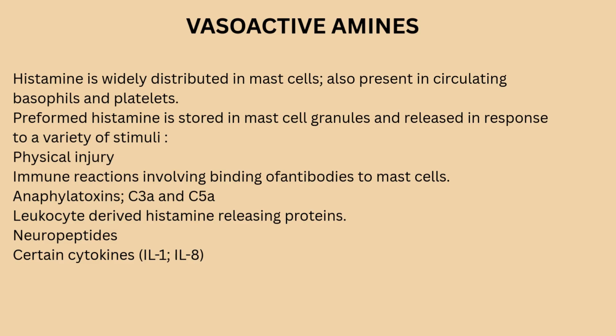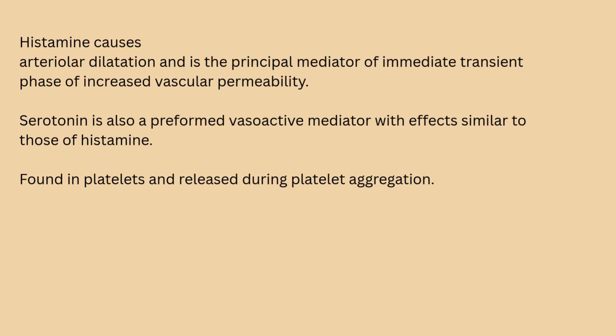Histamine is usually released in various stimuli like physical injury also. Histamine causes arterial dilation, as I told you, and vascular permeability increases. Found in platelets, it is released during platelet aggregation as well.